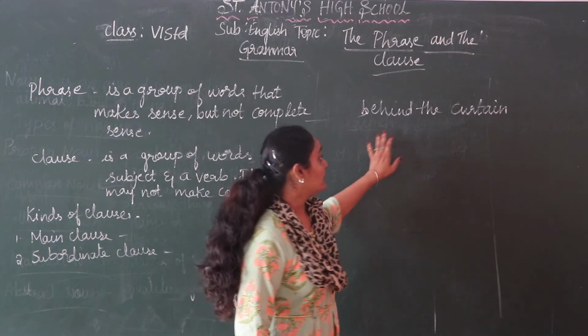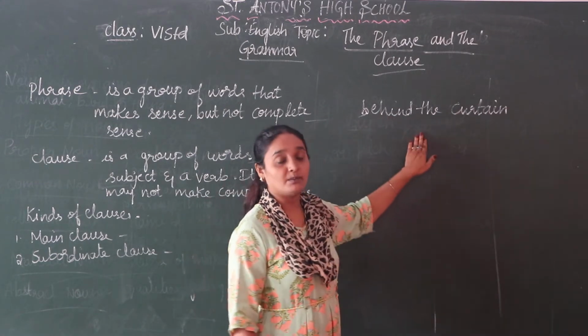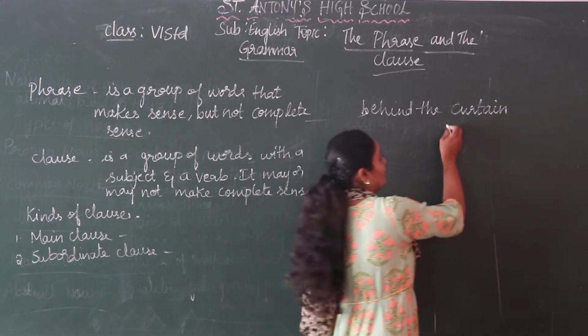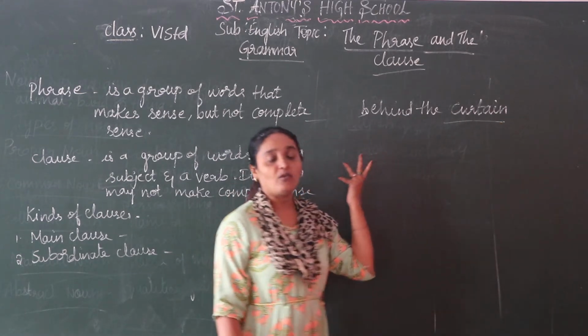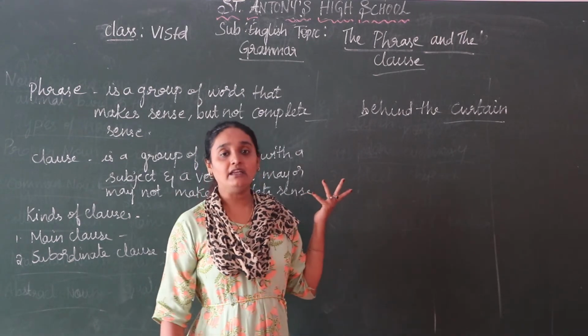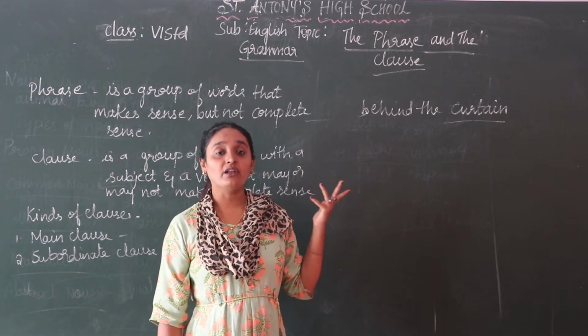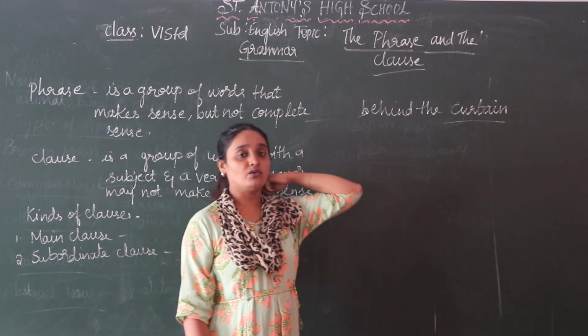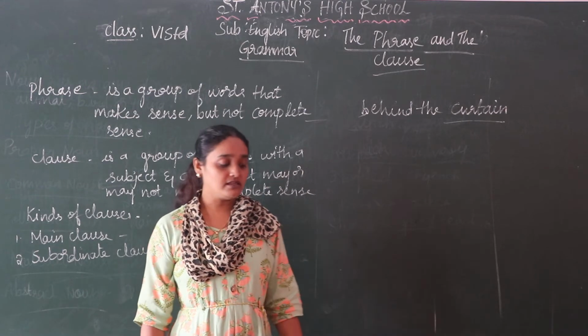Don't get confused, because it is not a complete sentence: you don't have a proper subject and a proper verb. Your subject is what? Curtain. And behind, what is the behind? You don't have any verb there. So it is an incomplete sentence, so it is known as a phrase.